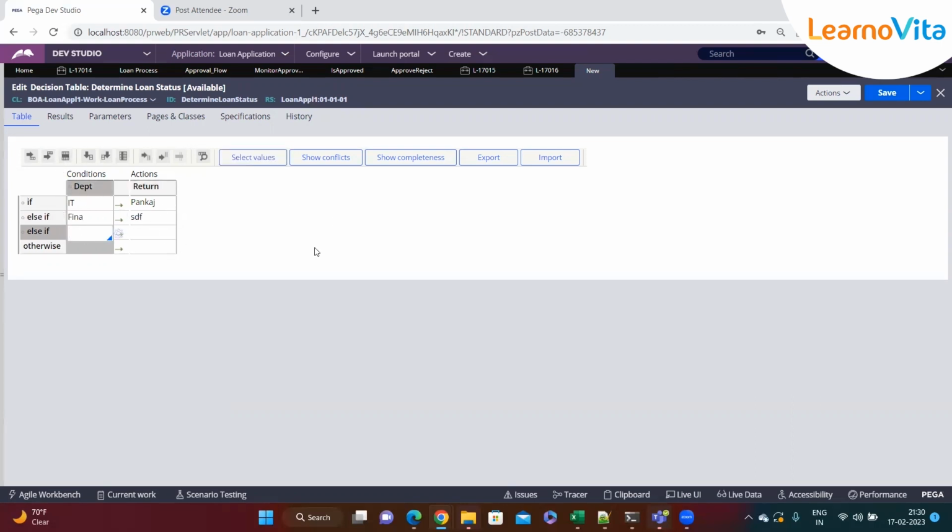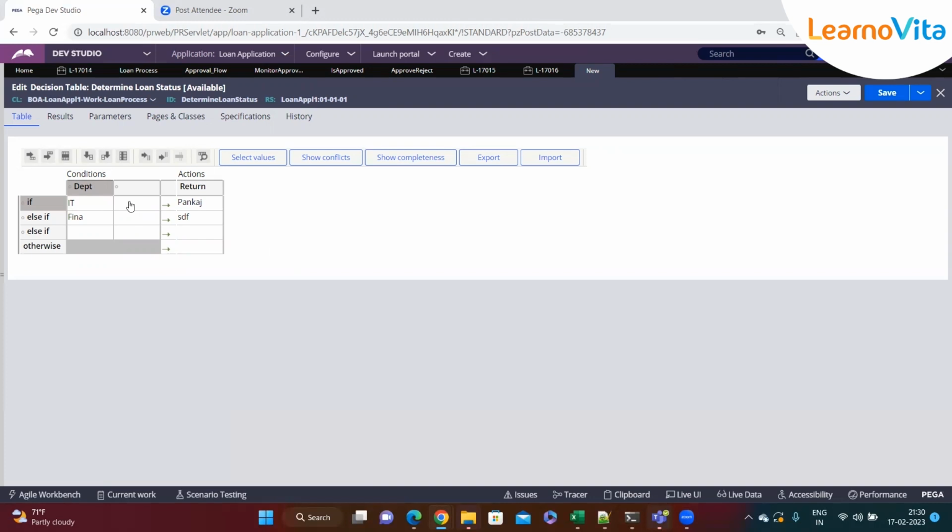So now whenever the decision table is called, we check the department value. If the person has selected IT as department, then Pega will return Pankaj as the manager, and that particular work can be assigned to me or someone else. Or, for example, if you want to check whether a particular person is eligible for a loan or not, for determining that we have different parameters, right?